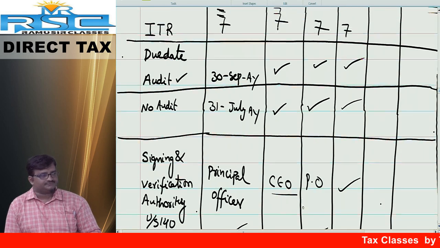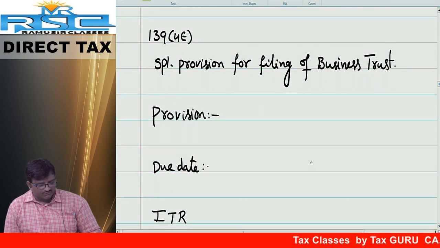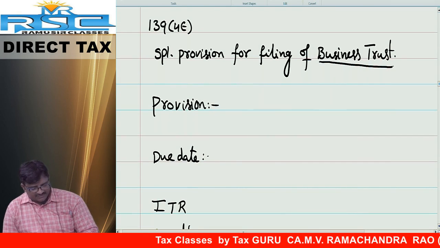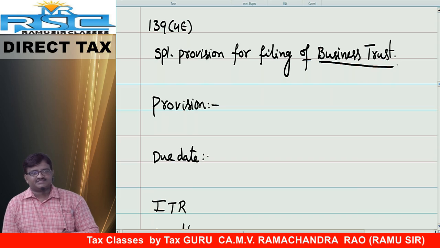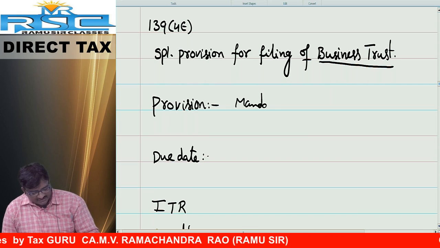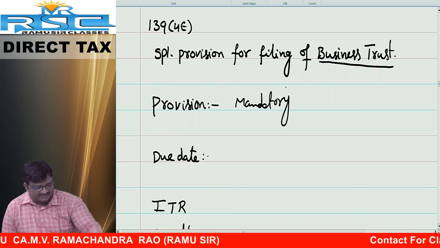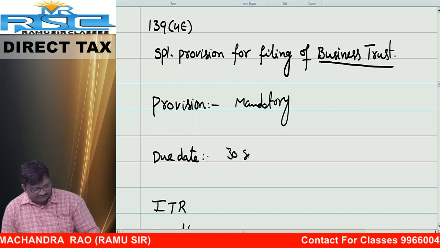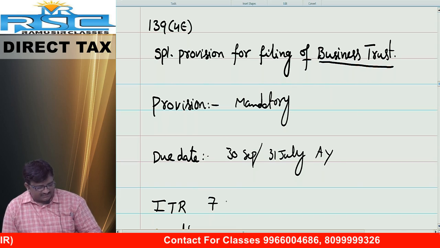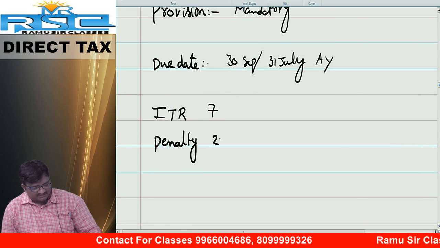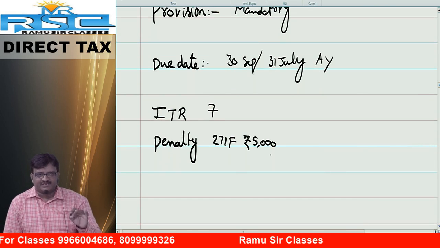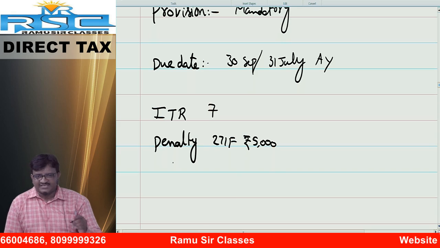Friends, completed? Chalo. Now it is time for 139 subsection 4E. Follow, friends. Special provisions for filing of return of income by the business trust. This is our syllabus itself. Now the provision: it is mandatory to file the ROI. I repeat, mandatory. They are compulsorily required to file the ROI. Due date, same, friends: 30th September or 31st July of the relevant assessment year. Next, ITR number 7. Next, penalty covered under section 271F. Answer, rupees 5,000, a fixed sum levied as a penalty. Signing authority is none other than the principal officer.